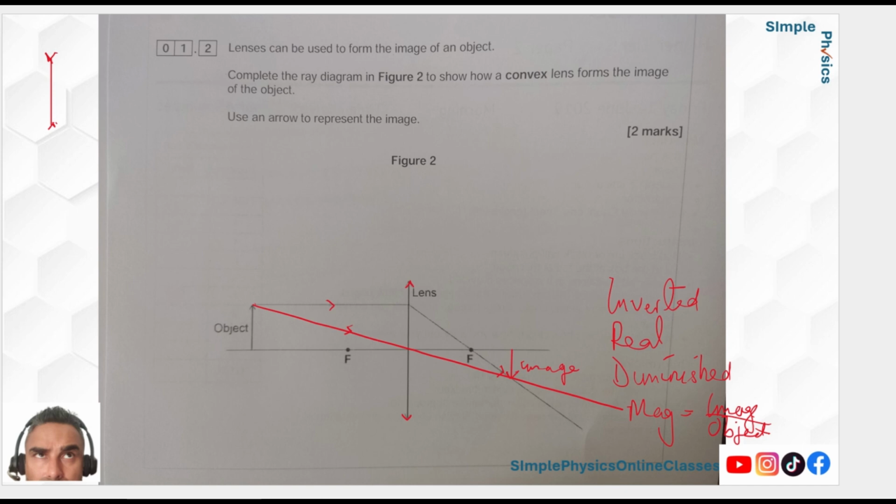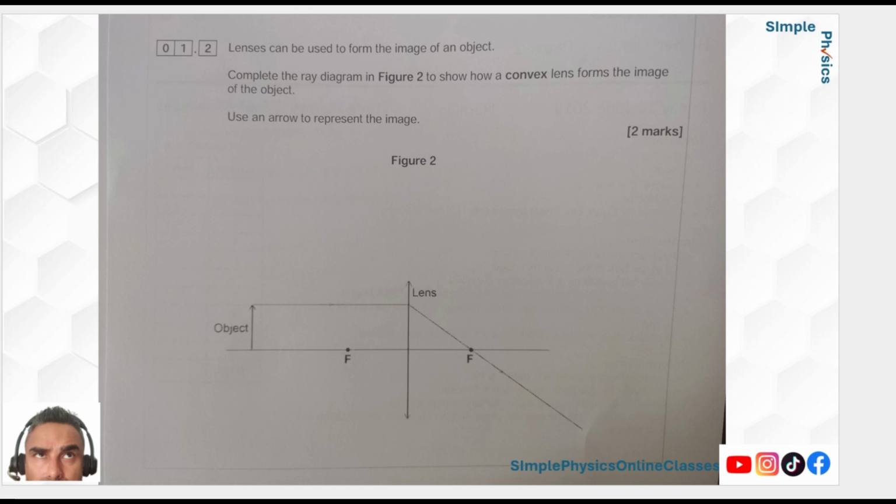So let's look at what they should be giving you. They should be giving you a question, I'm going to change this now. If they want to make it hard, they should have put the object here. So I'm just going to call it O. Now, what would you do if the object's here? So the first 2 rays are correct. I'm just going to go over the lines just to show what you'd be expected to draw.